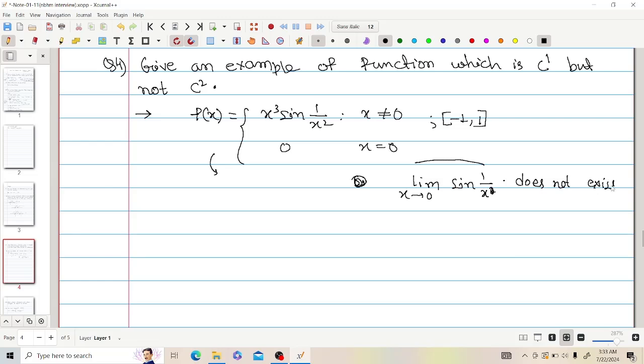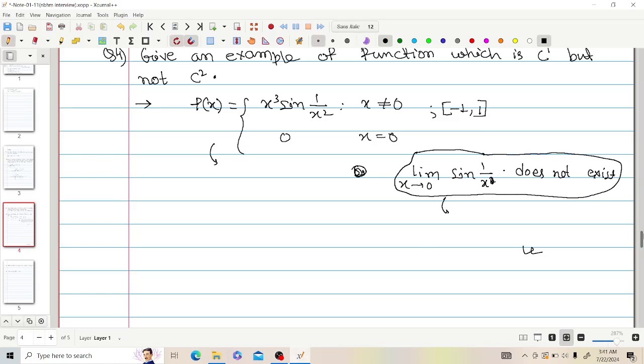In the interview I told them that this limit simply does not exist. Then they asked me to give the proof of this also, how this limit does not exist. Then I gave two sequences that tend to 0, but the limits of the function along those sequences as n tends to infinity are different, so this limit does not exist. They were very happy when I gave the example of this function so fast.